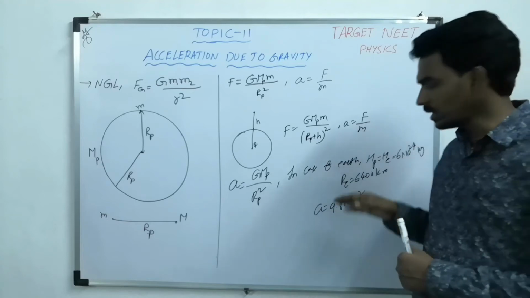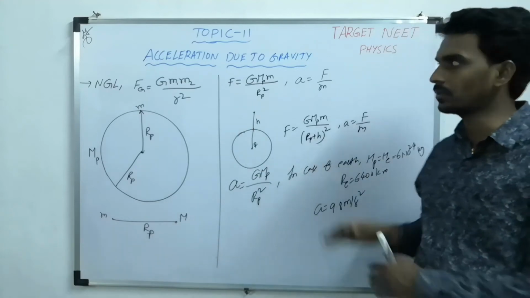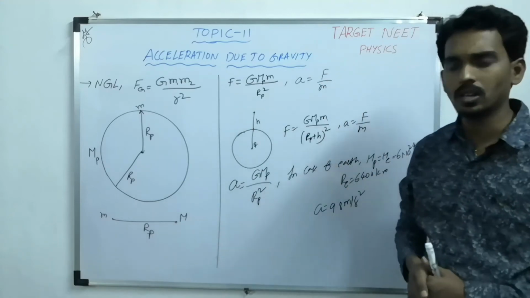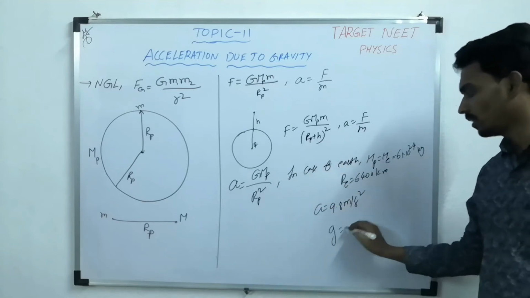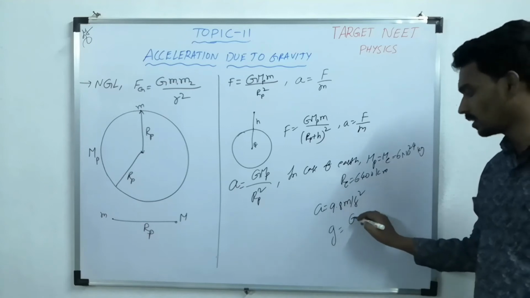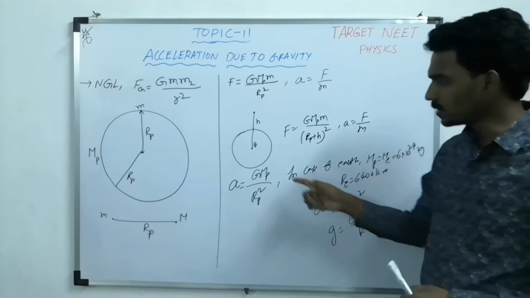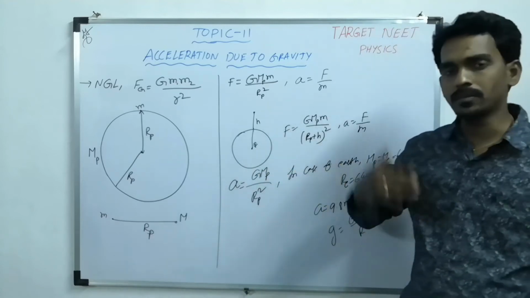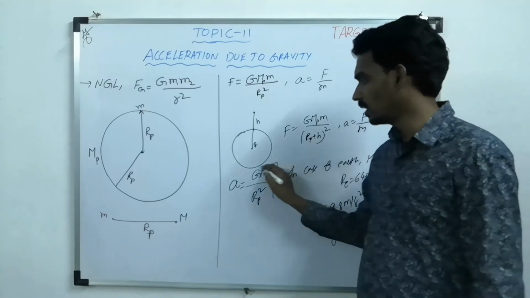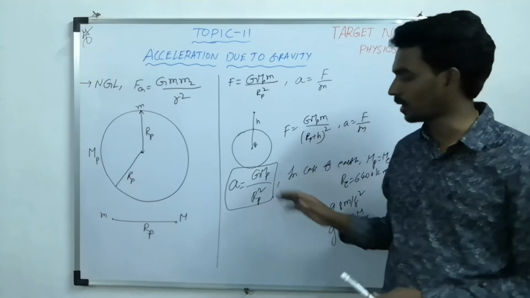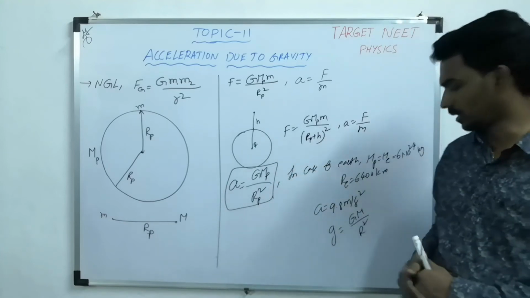So this acceleration on the surface of Earth or near the surface of Earth, we call acceleration due to gravity. We denote it with small g, that is G capital M by r square. Why did I specify it in the general form? Because sometimes they will ask for any planet. That's why I gave it initially in the general form, for any planet what is the acceleration due to gravity.